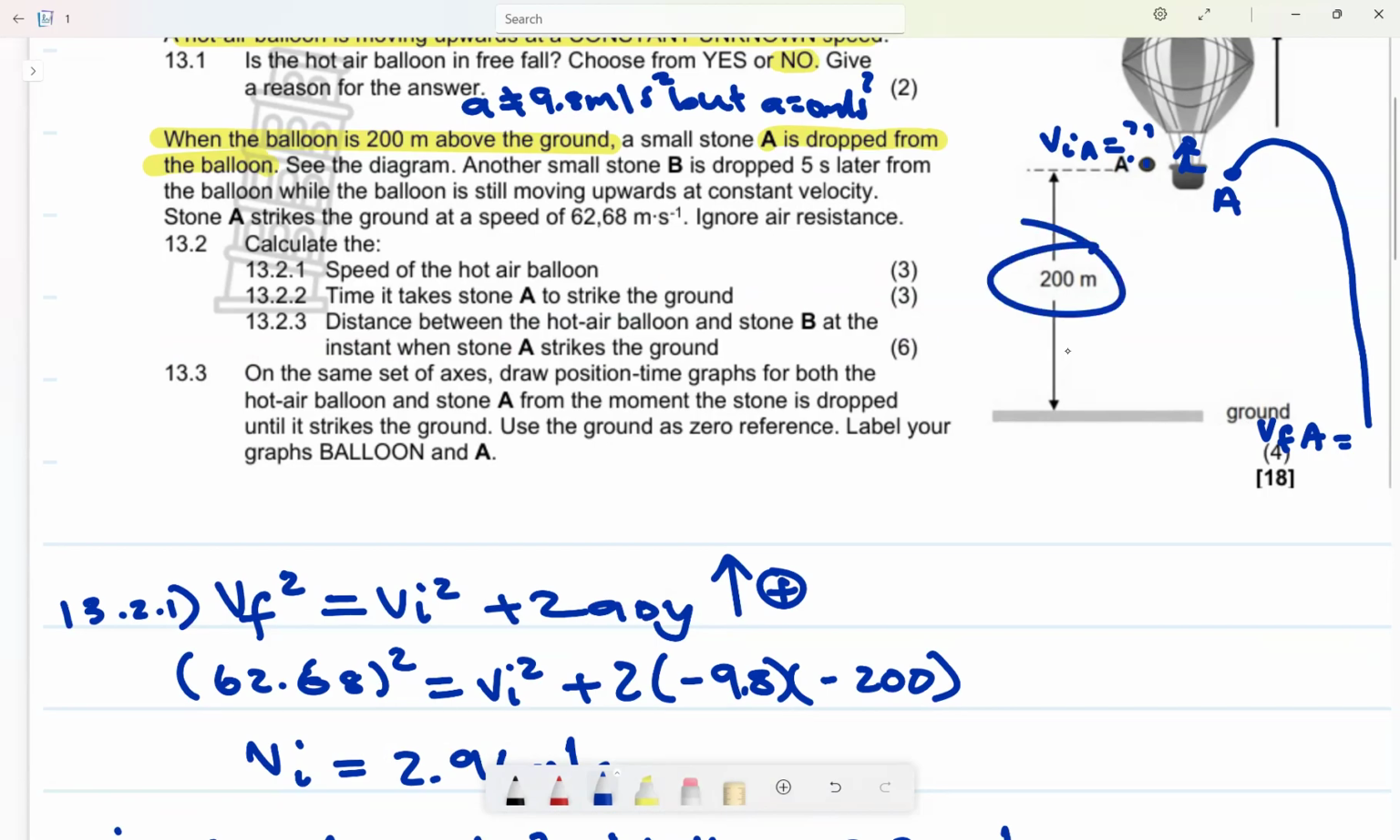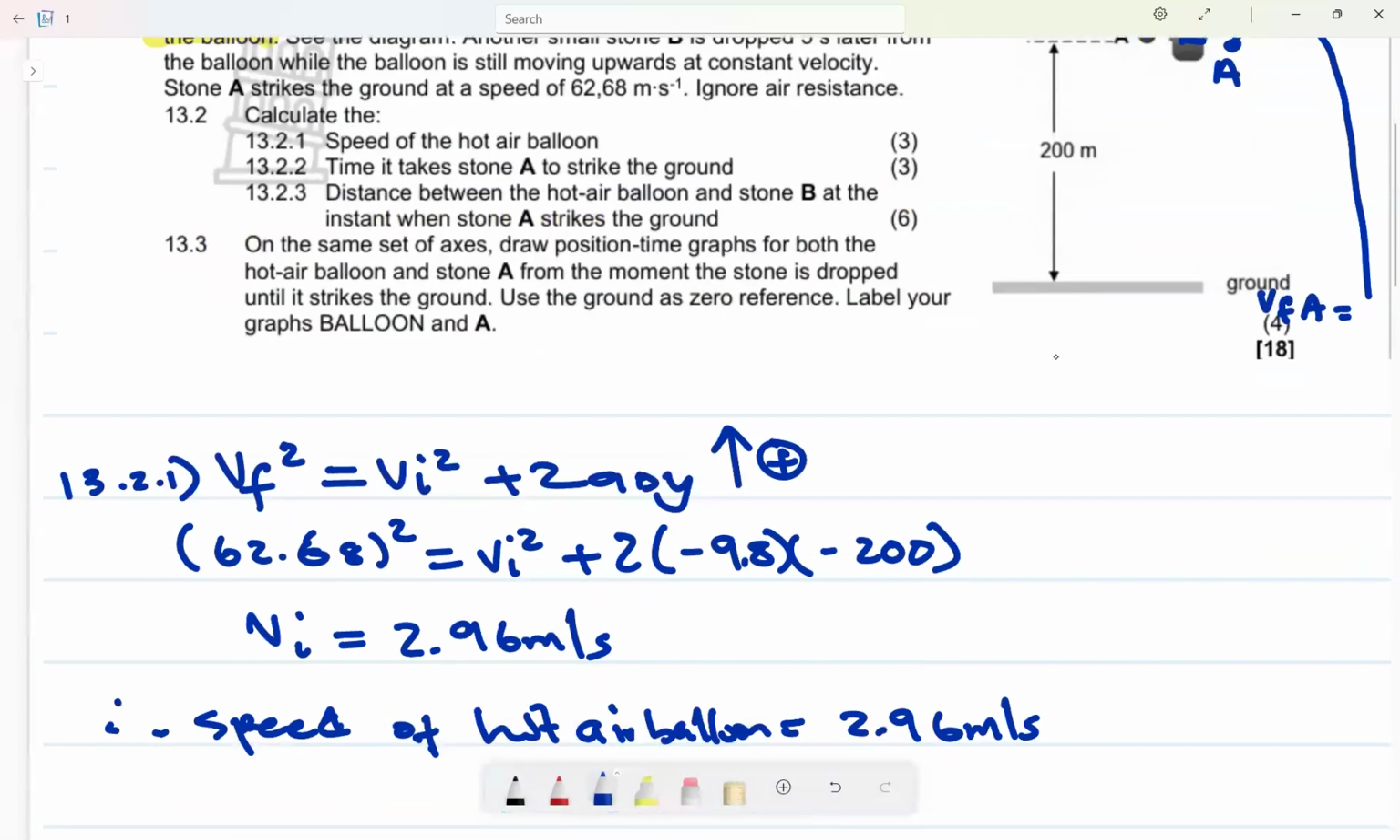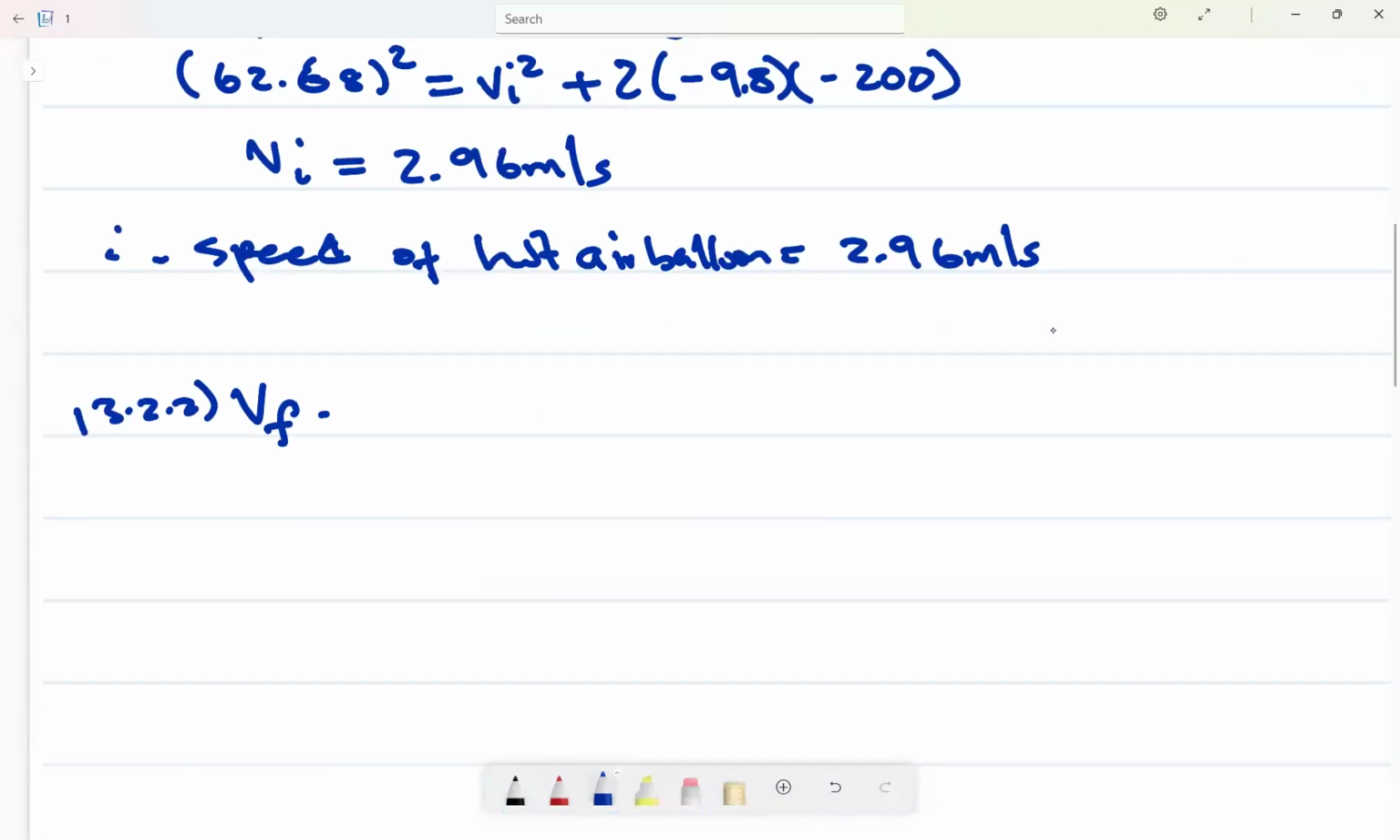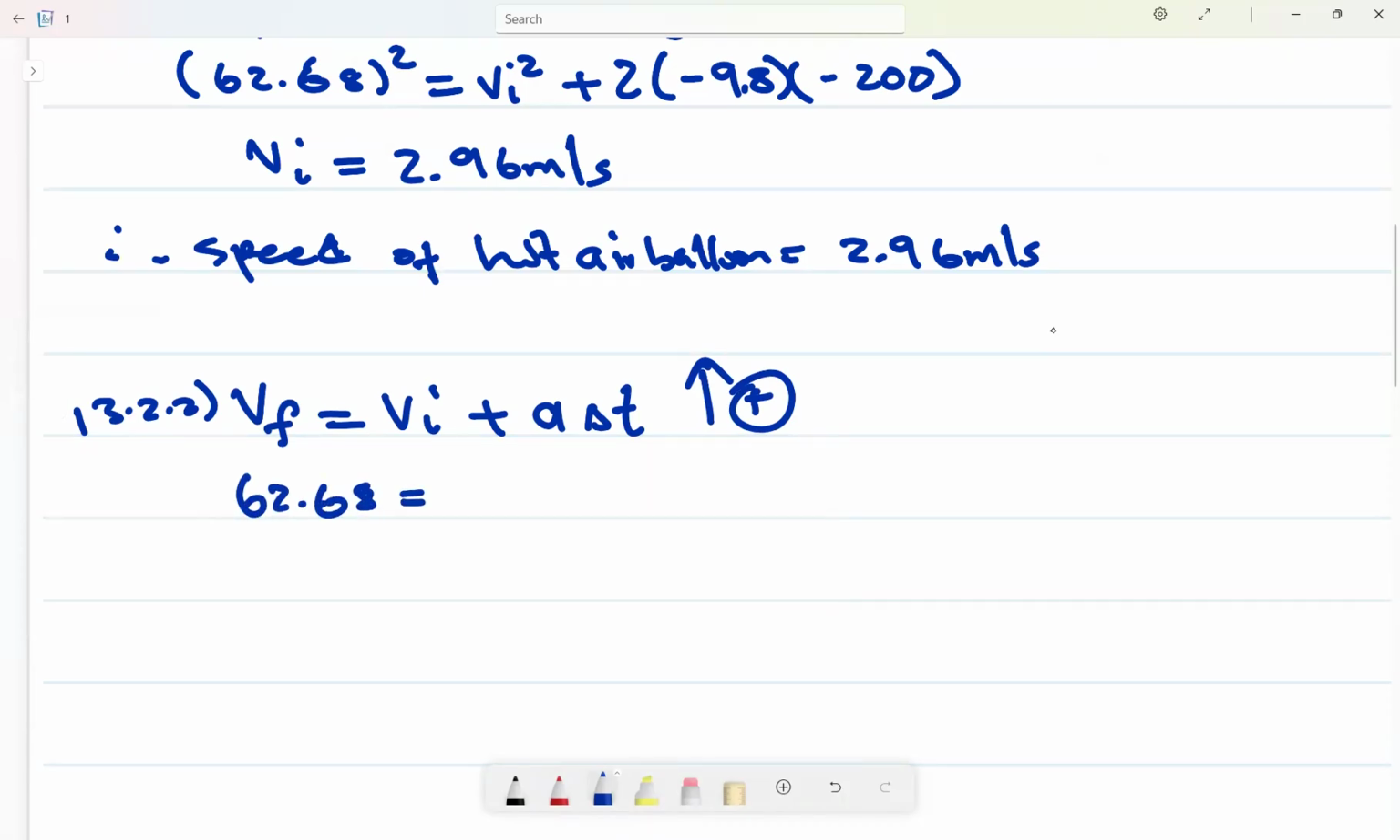Allow me to use a formula that is very easy, because this one here, change in Y, has two variables. So allow me to say I have final velocity, I have initial velocity, plus acceleration and change in time. Why am I using this formula instead of the one that has change in Y? Because it uses quadratic and you make a lot of mistakes. Choose upwards as positive. Final velocity is still 62.68. It is equal to initial velocity, which is 2.96.